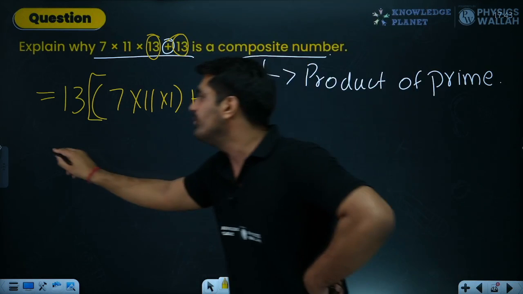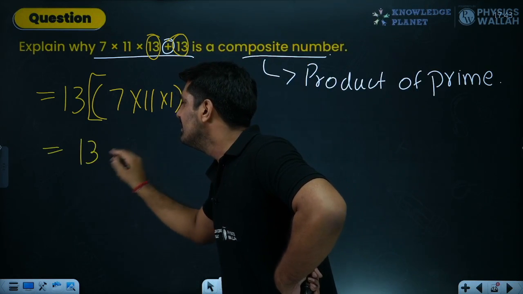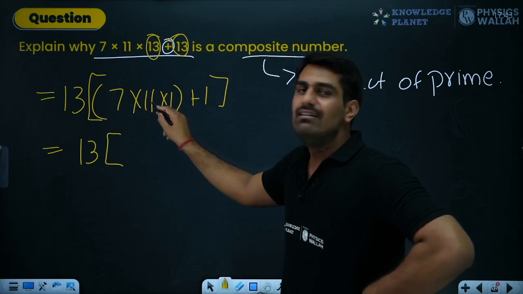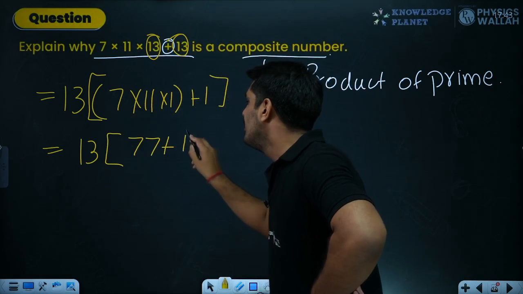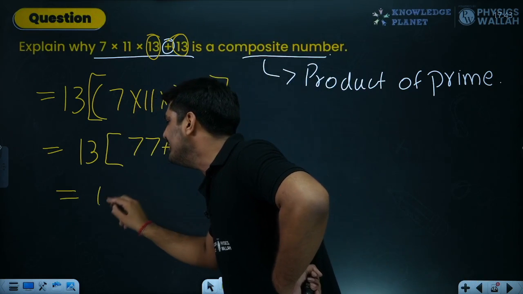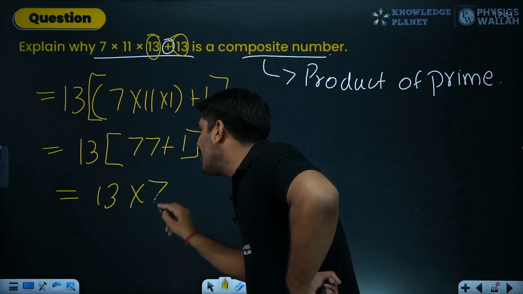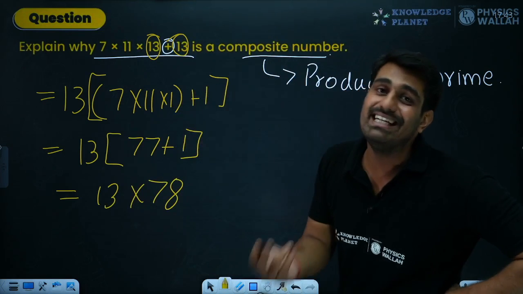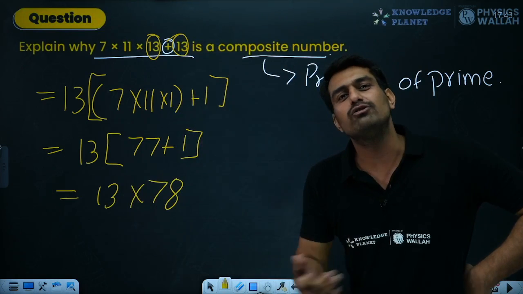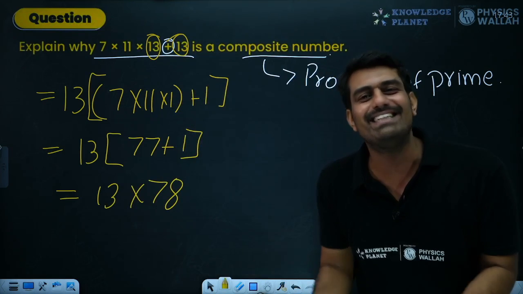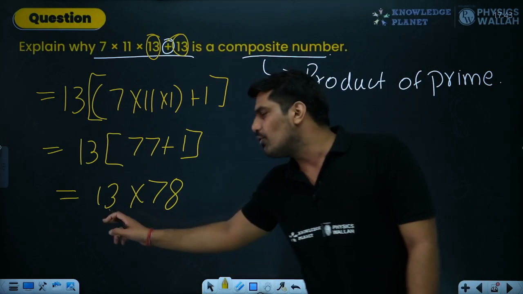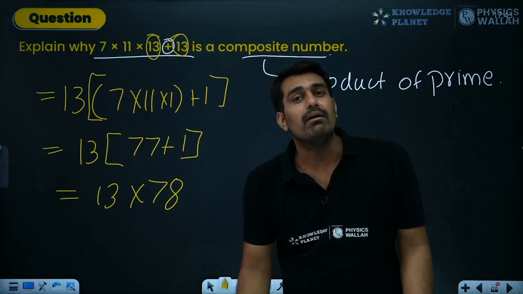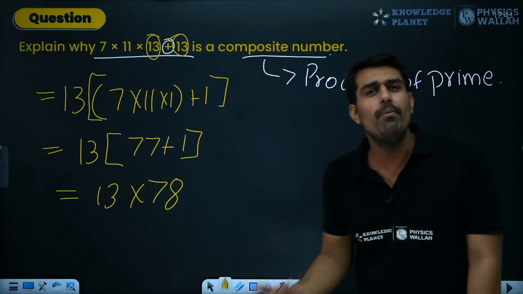So what are we left with? This is 13 into 7 into 11, 77. 77 plus 1. Now what? 13 into 78. I hope you are good at calculation, because it's important. Even if you are not, you still have to do the calculation. You cannot escape it. So 13 into 78 over here. Now 13 is what kind of a number? It's a prime number. What about 78? I hope you remember something.